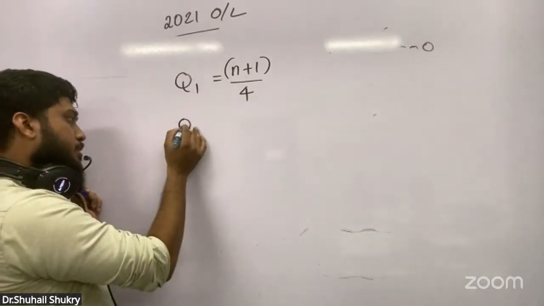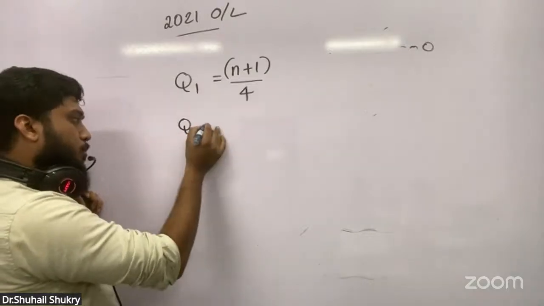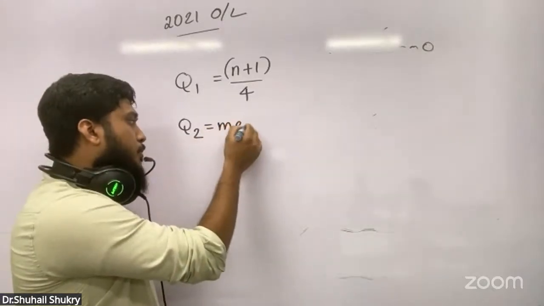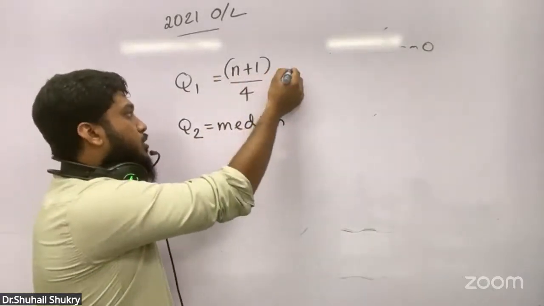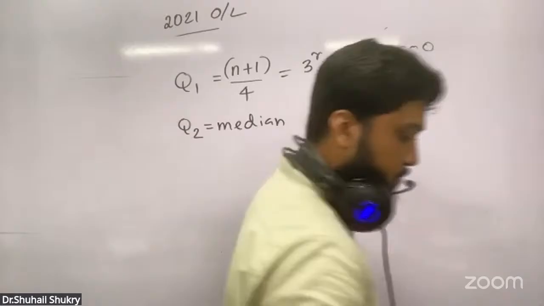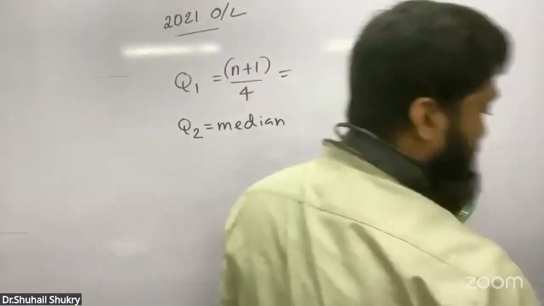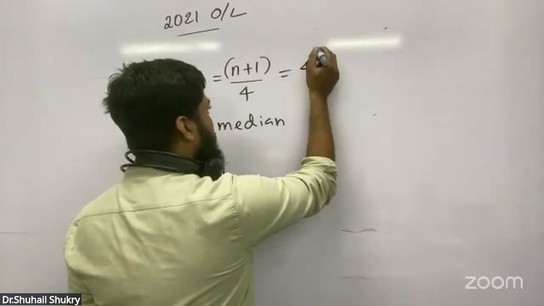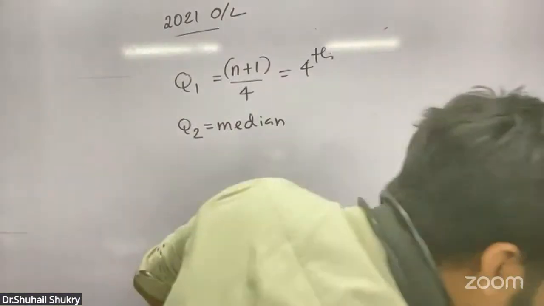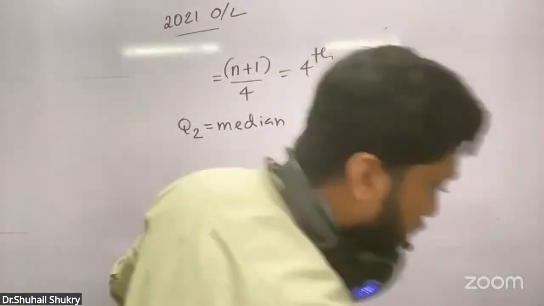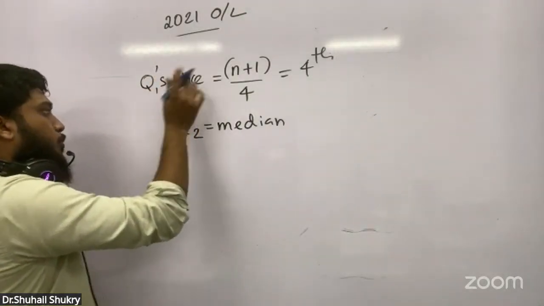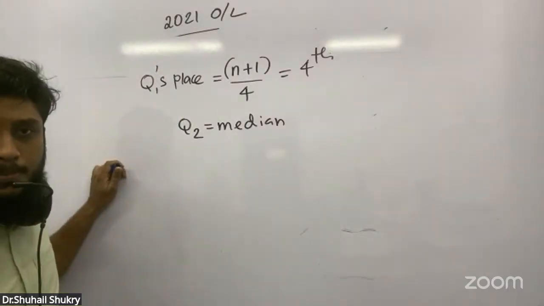What is actually the second quartile? Normally we don't learn. Second quartile is only the median. When you solve this, if you are getting the answer as the fourth position, then Q1 is in the fourth position. Using this formula, what we get is Q1's place. This formula gives Q1's place, not Q1's value.